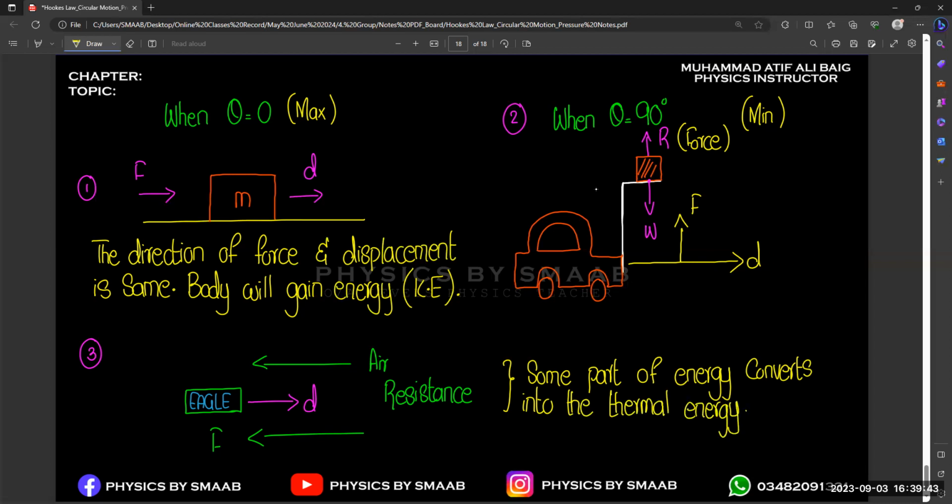So basically, these are some different types of examples. The main concept of talking about all these examples is that when they ask about the theoretical concept, we have one concept: if there is some opposite force acting on the body, we have to write the concept of thermal energy or the concept of resistive force over there, right? So that is the main theme of the topic that we need to discuss. Because we know about power, we will further discuss different types of power and different concepts.